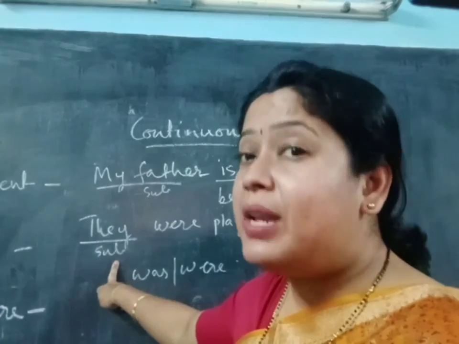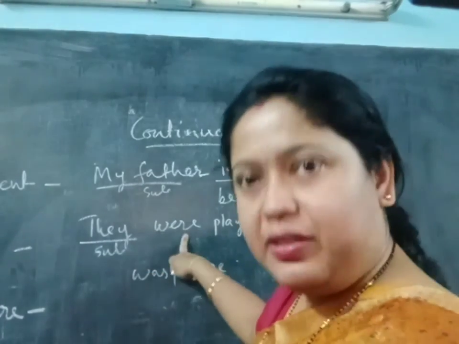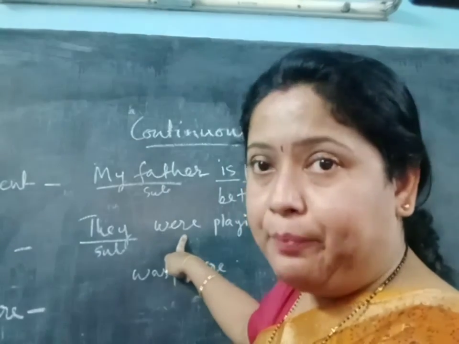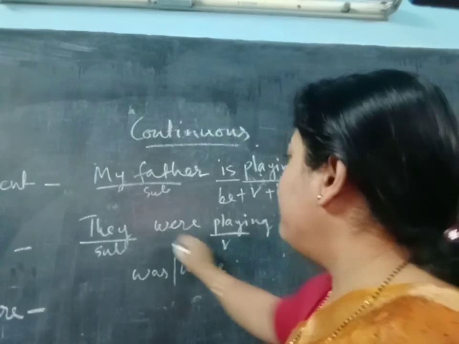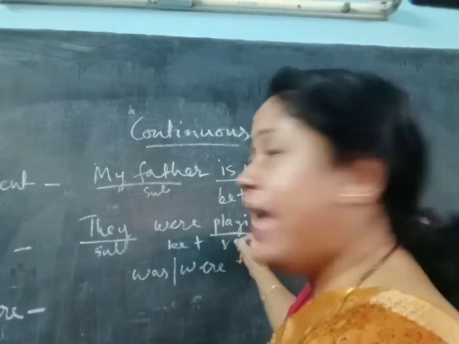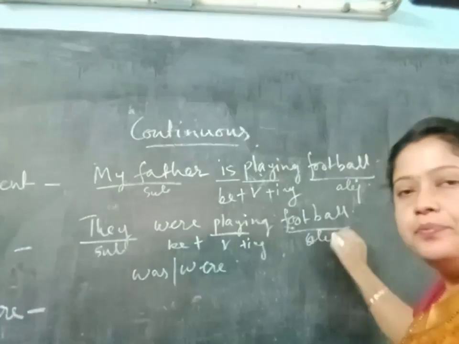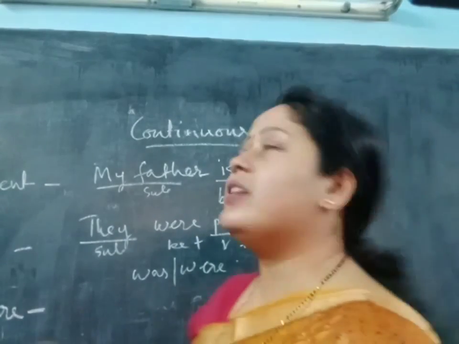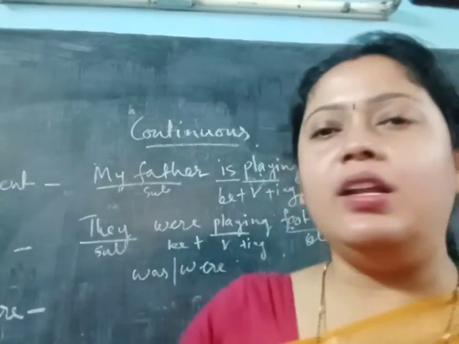They. They means how many persons? Obviously plural, so the be verb should be were. After that, play plus ing, and then the object. Clear? So in this way we will continue with past continuous. Now we will do future continuous.